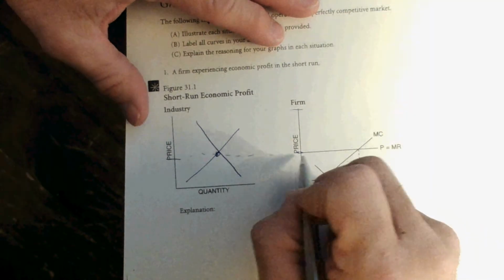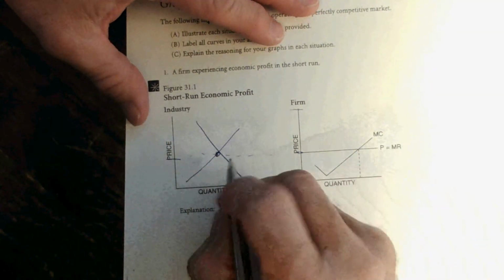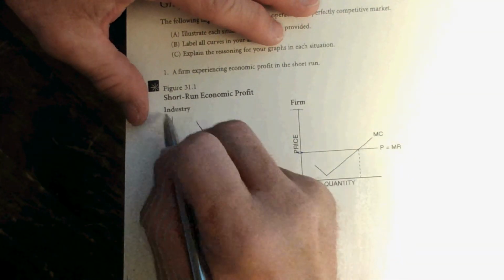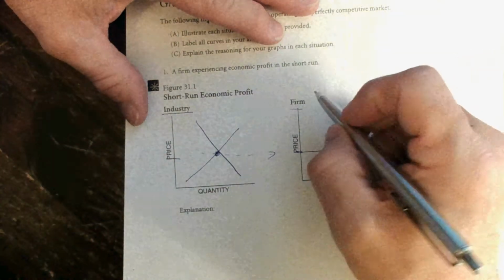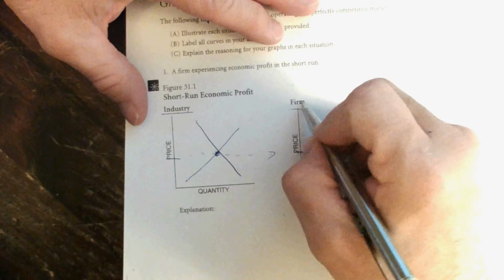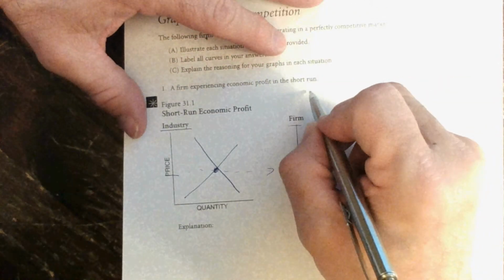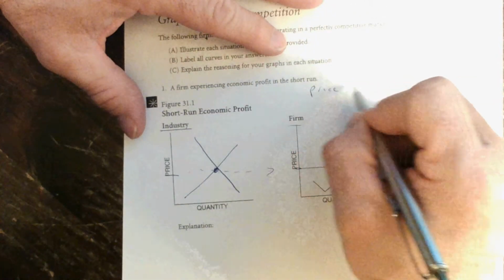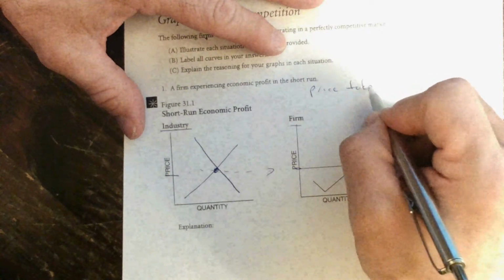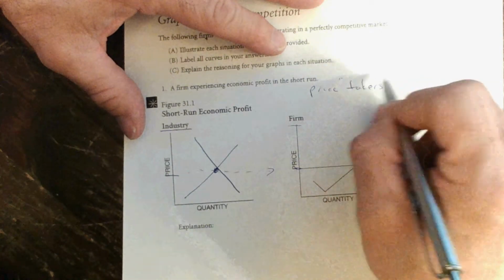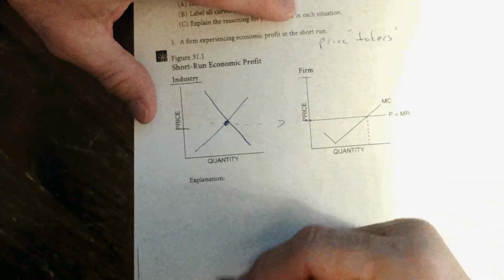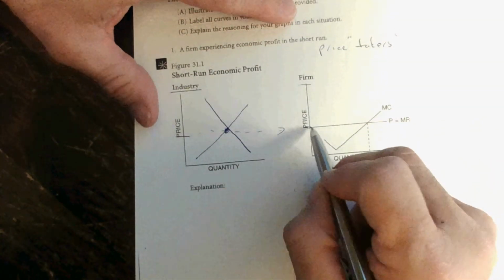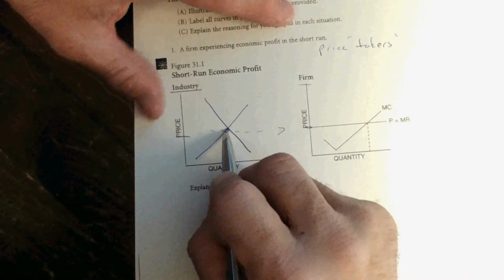So we're reading it from here, but generally you find the market or the industry and take the price and put it over here. Individual firms in a purely competitive industry are called price takers, not price setters. They have to take the price from the market. Going the opposite way, if this is the price, that has to be the equilibrium price in the market.